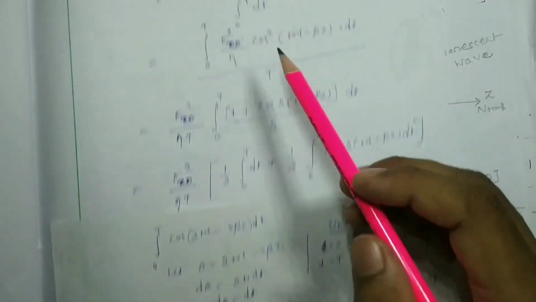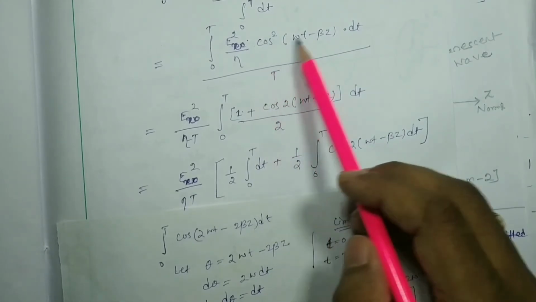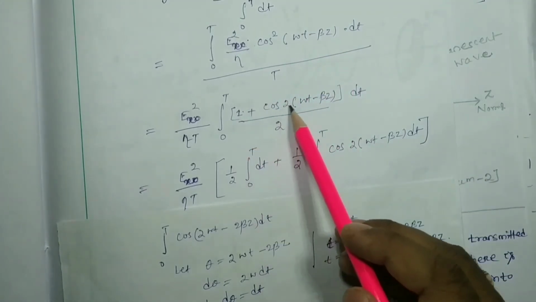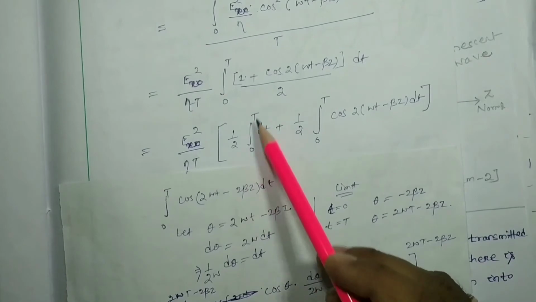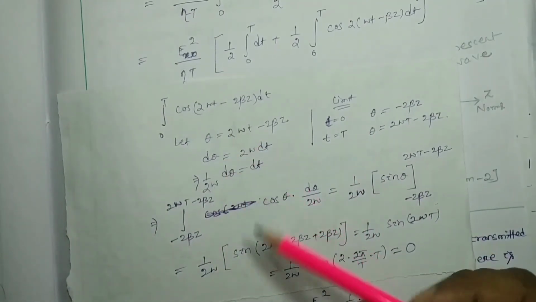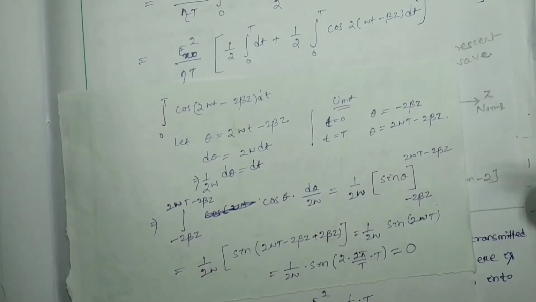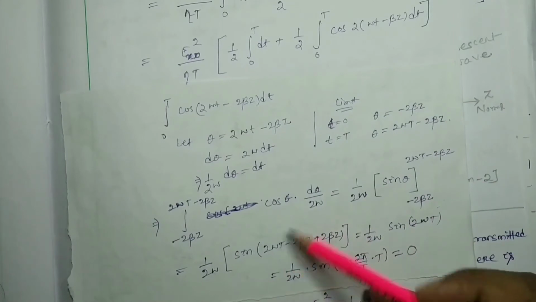Here the integration from 0 to T of dt means T, and cos square theta means 1 plus cos 2 theta by 2. Then just put in the limits 0 to T. This is a simple integration. You can do it by yourself in any way. I have done it in detail.